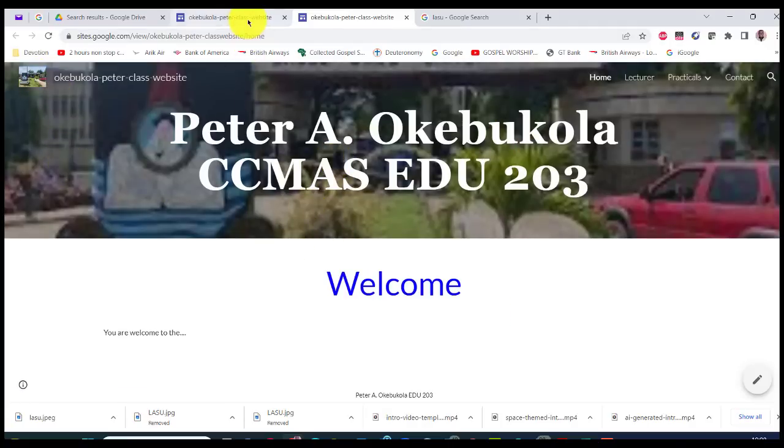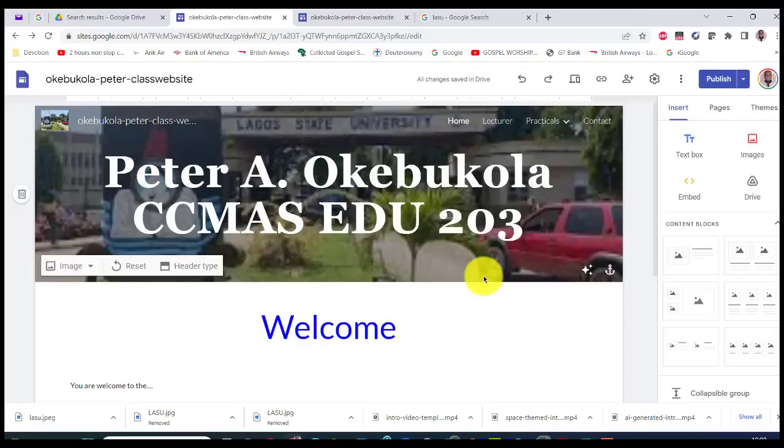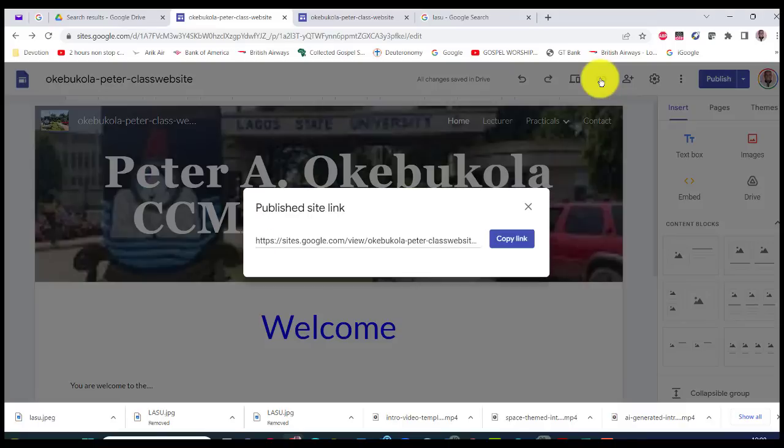Let's get back to the site and do the last bit. What is the last bit? Because we want to mark this, we want to be able to get the web address. So if you look at this, copy published site link. This is the last activity for you here. You will click on this and it will give you copy link, and you copy it.